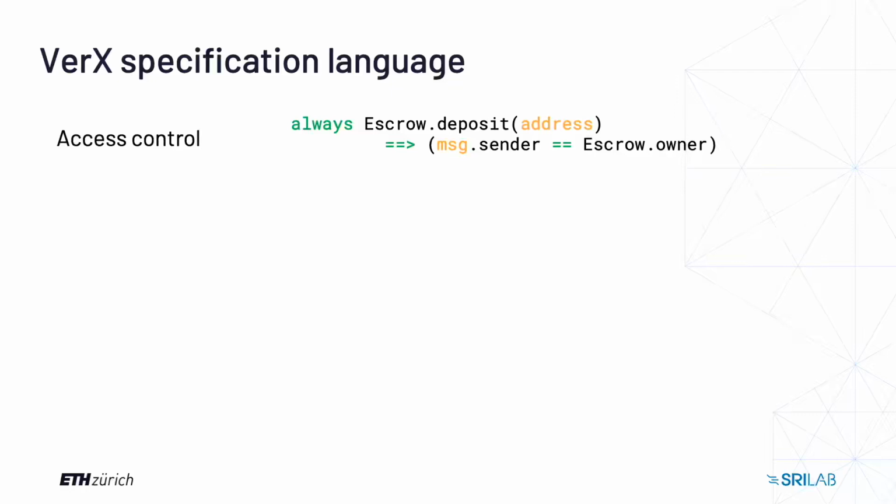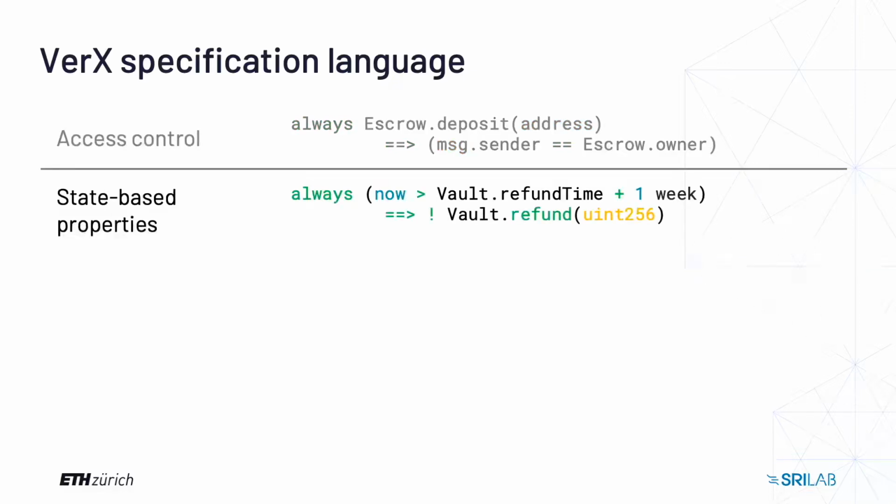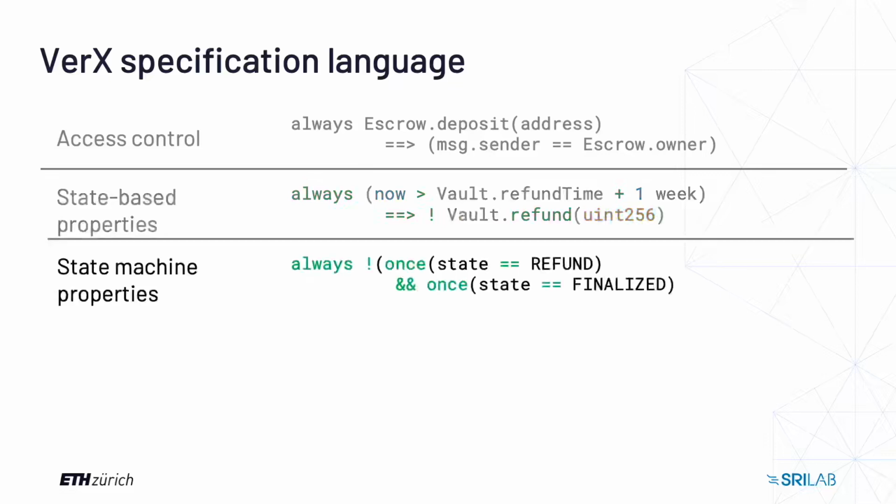Here we can see an access control property. Smart contracts often implement this to give an administrator or manager privileged access to certain functions. In natural language, this would sound like the deposit function cannot be called by the owner. The second type of specification is state-based property. They are used to express the general relations between fields and functions of the smart contract. This property in English can be expressed like refunds happen only within one week after the refund start time.